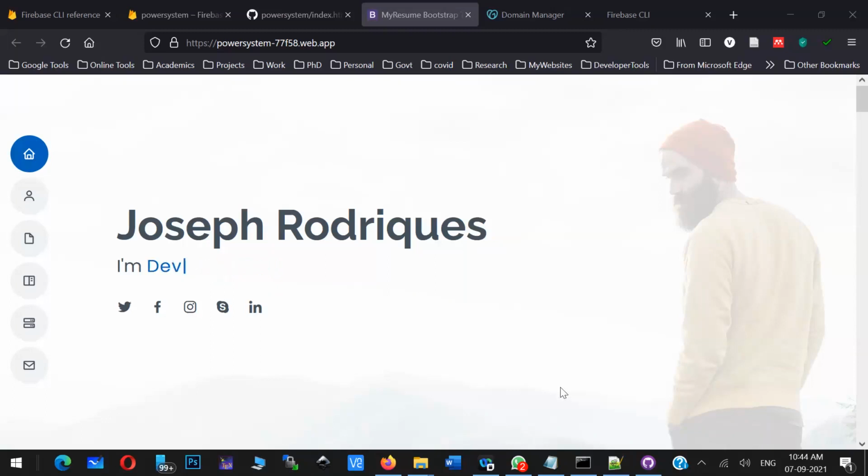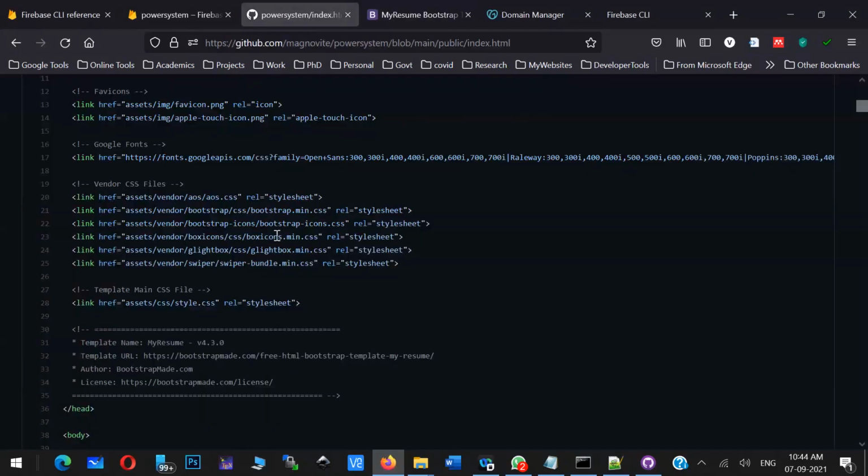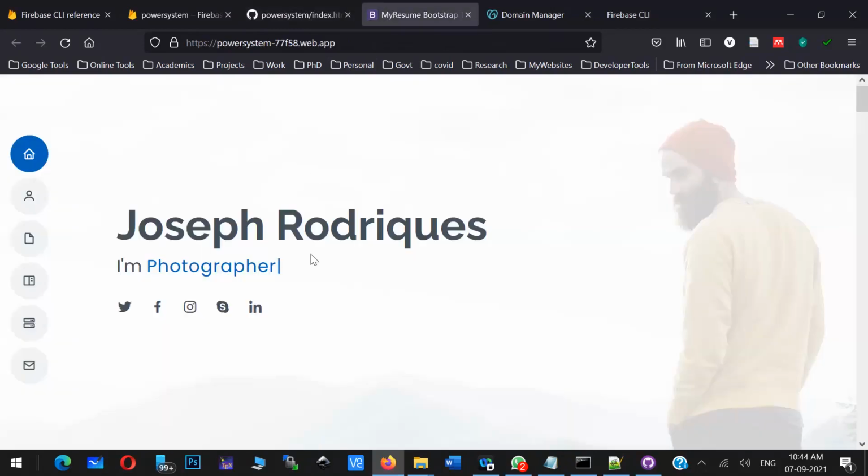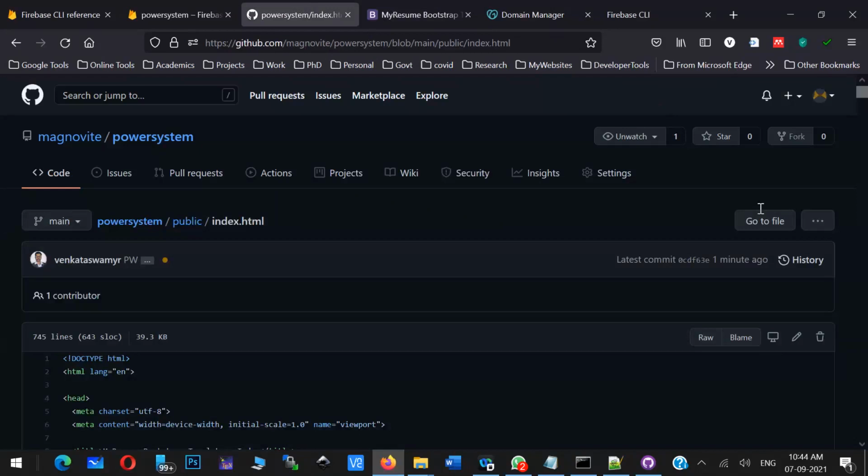Now I told you both the things: connecting and hosting only using Firebase. The second part I discussed was hosting with GitHub. So now this GitHub repository will be shared with all the developers. Developers will do all the work, and the manager will see this particular application. So that is how it works.